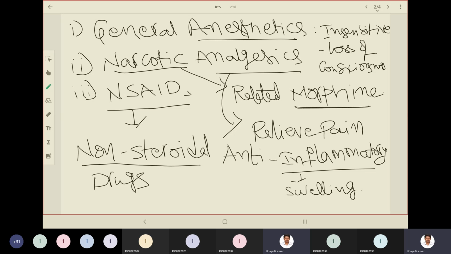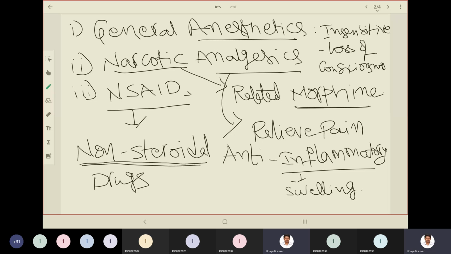Okay, this is the main point you need to remember. That is the reason we call them non-steroidal. So morphine's chemical structure consists of a steroid. Okay, I'll show you steroid structure when we deal with that morphine and related analogs.